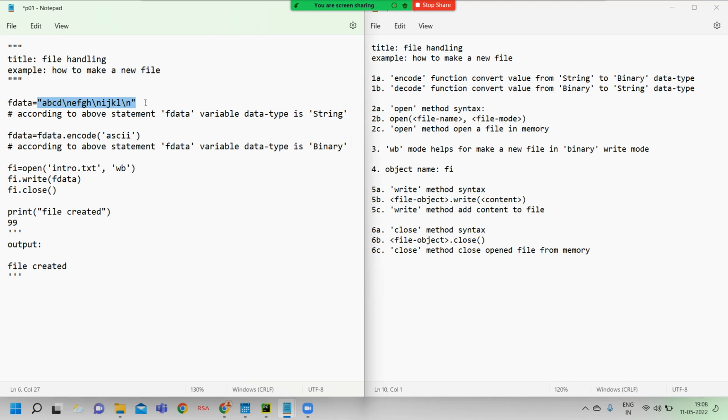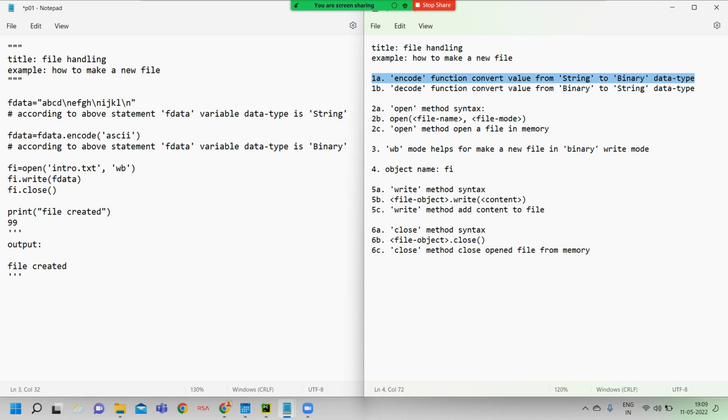Now, today's class session is about file handling: how to develop the file handling concept using the Python language. Initially we should learn how to make a file. Here on the right-hand side you can find the description, and on the left-hand side the program code. So first, read it.